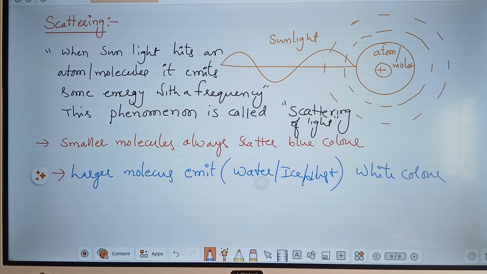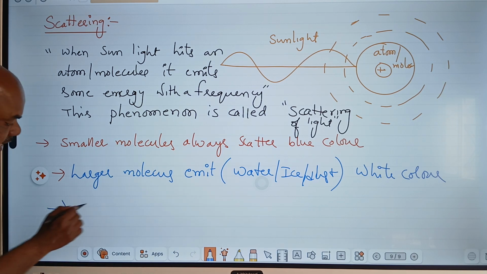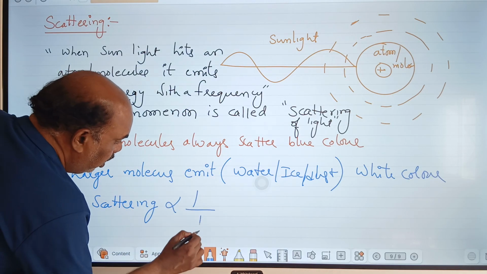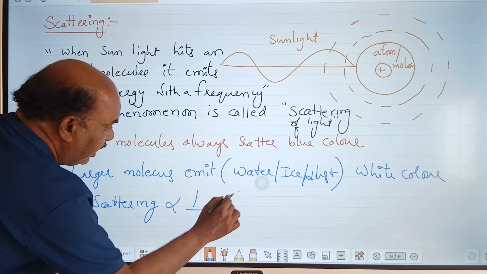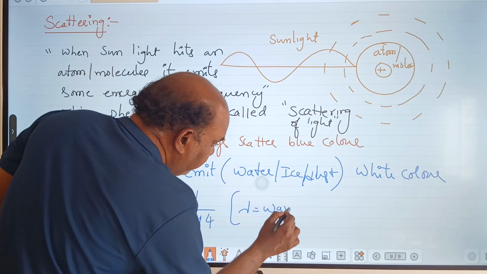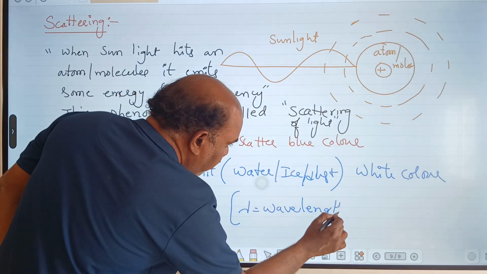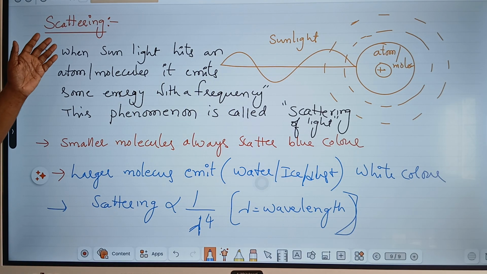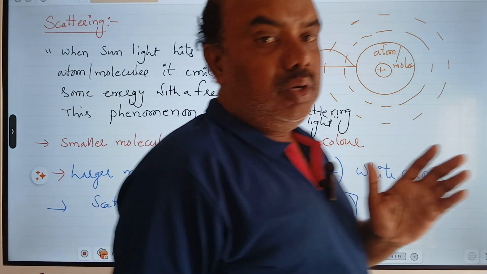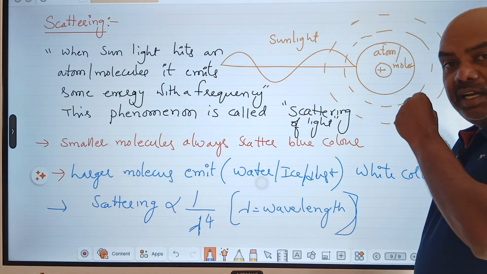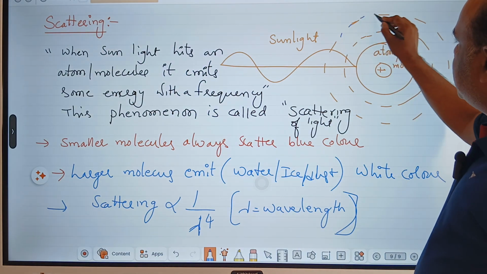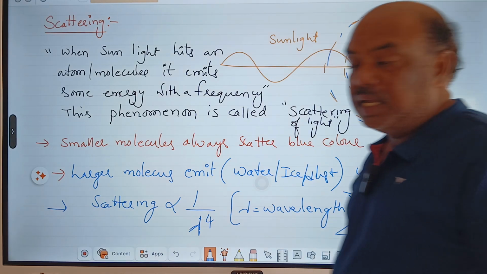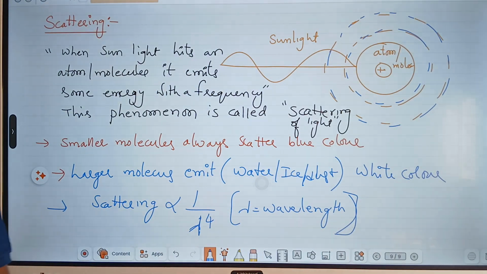Next, one more important formula. Scattering is inversely proportional to 1 by wavelength to the power 4, where lambda is equal to wavelength. Once again, scattering: when sunlight hits an atom or molecule, it absorbs some energy and vibrates, so that it emits some energy with a frequency. That frequency is blue color. Generally, smaller molecules always emit blue color. That is the reason the sky appears blue in color. Please note down.